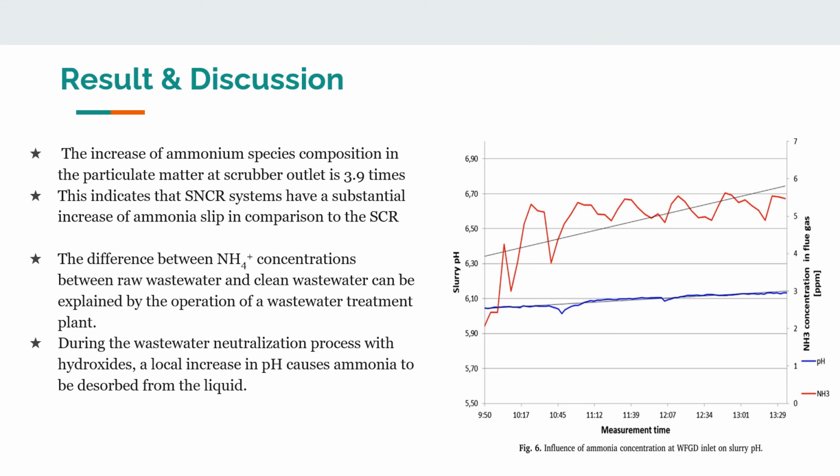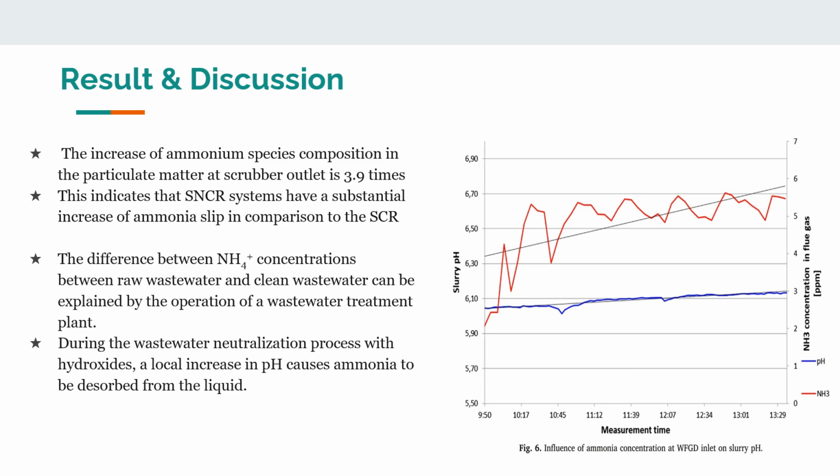Coming to the results and discussion part, the influence of ammonia concentration in flue gas on absorption slurry pH is presented. You can see it in figure 6. A slight increase in pH over time correlates to the rise in ammonia load upstream of the WFGD. The increase of ammonium specific composition in the particulate matter at the scrubber outlet is 3.9 times on average.